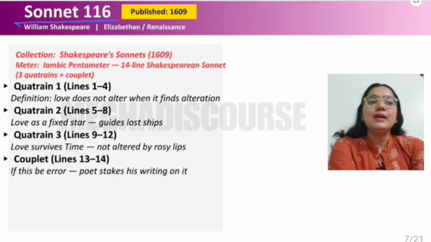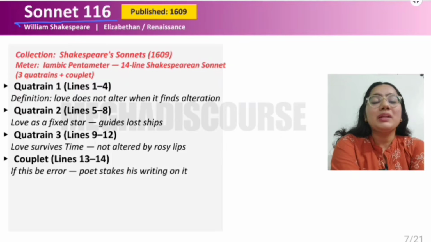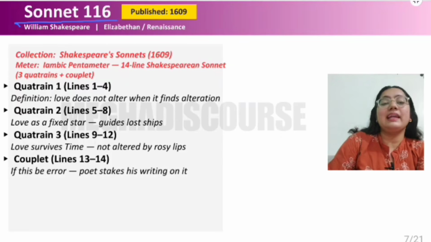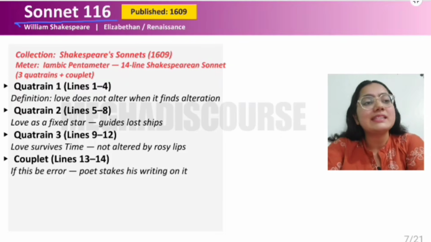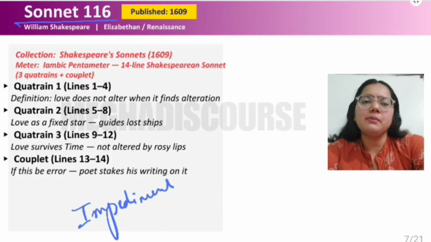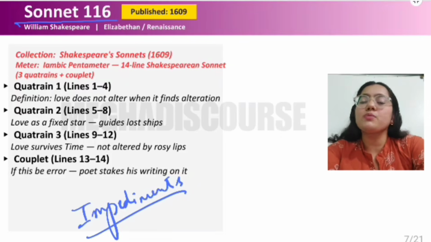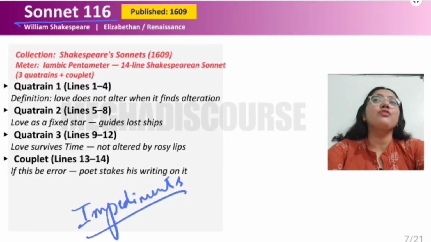So here we have Sonnet number 116. This is Let Me Not to the Marriage of True Minds Admit Impediments. What is the name of this poem? Let me not to the marriage of true minds admit impediments. What is an impediment? It means obstruction, a kind of hindrance.